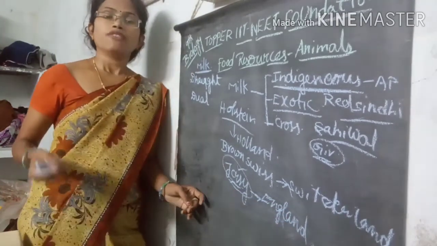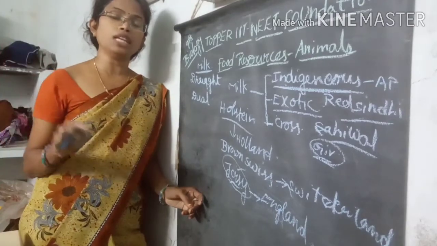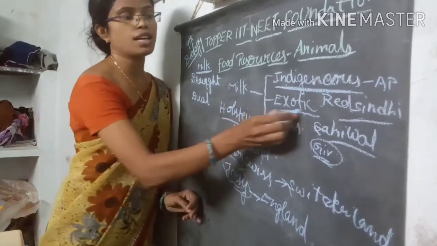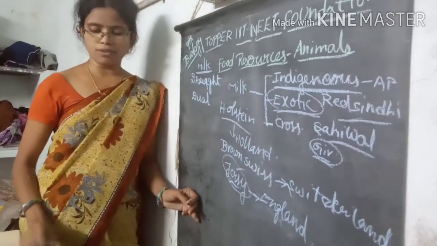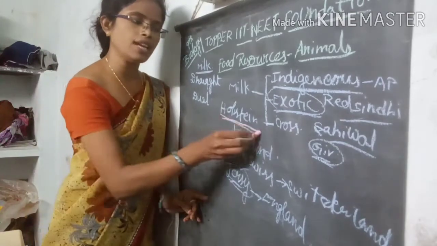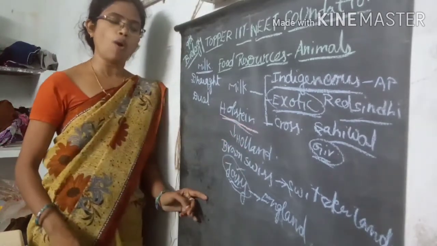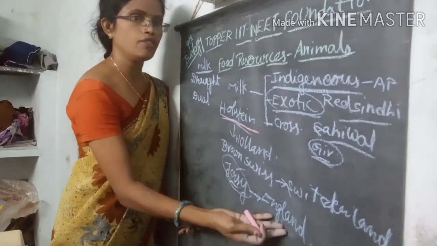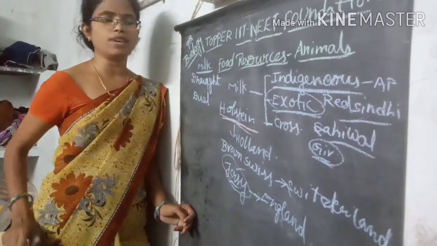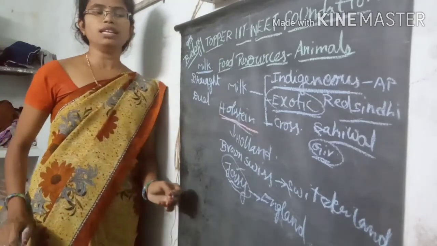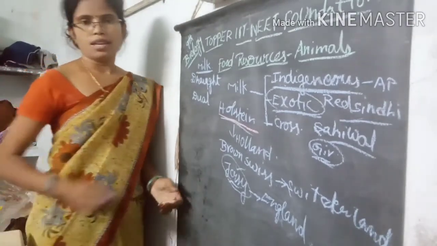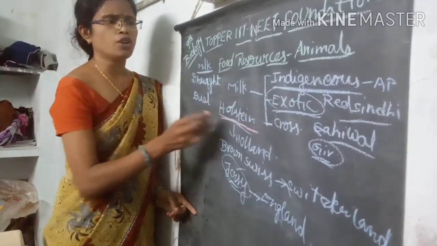So like that, breeds from other countries are called exotic breeds. What do we call them? Exotic breeds. The Holstein variety we commonly see in Holland, the Jersey variety in England, and another one is called the Brown Swiss variety, which is commonly present in Switzerland.